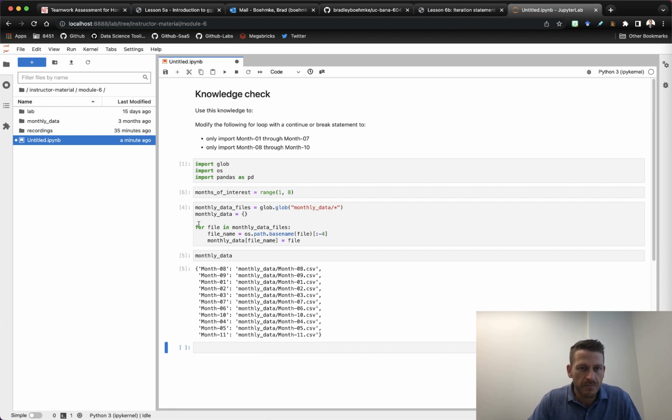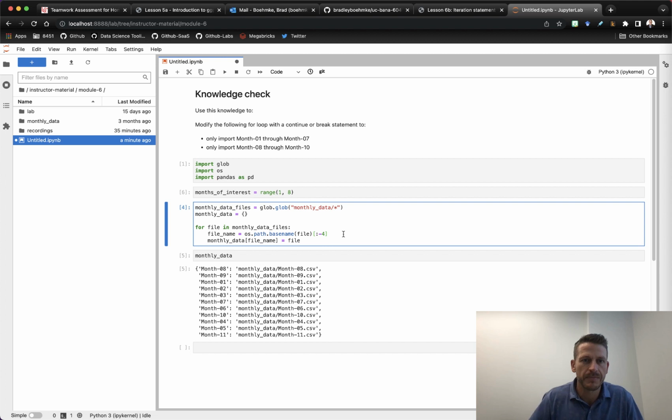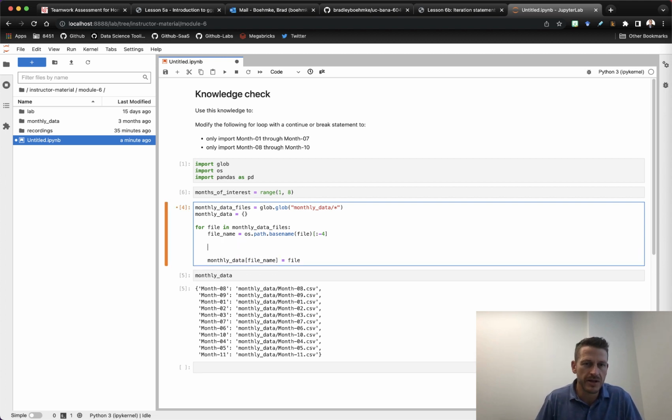Now I want to modify this for loop, and right here, this creates my file path or my file name. Recall that's the month 01 or month 02. But I want to add an if statement here. So if file name, and I'm going to include this statement right here. What is this doing?